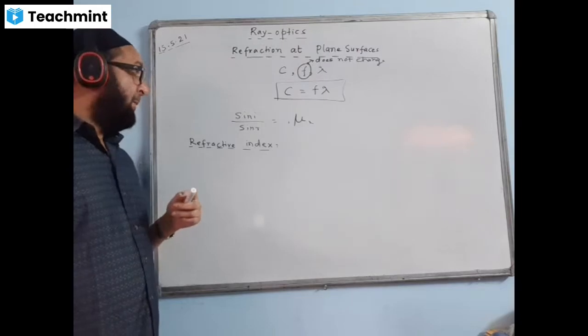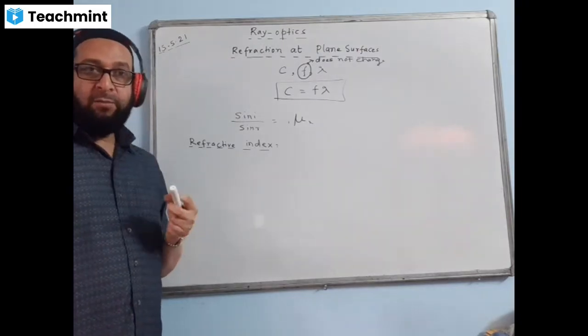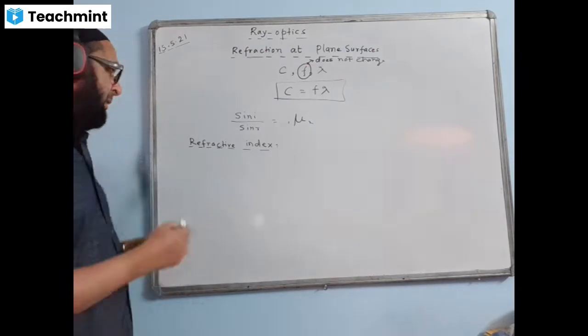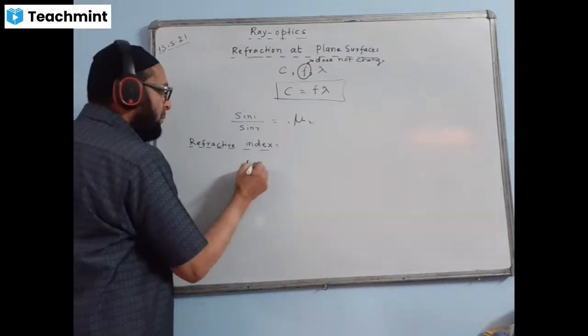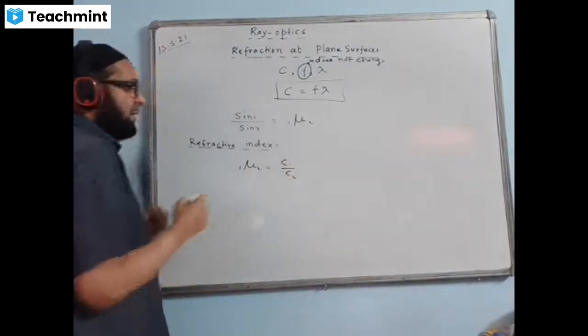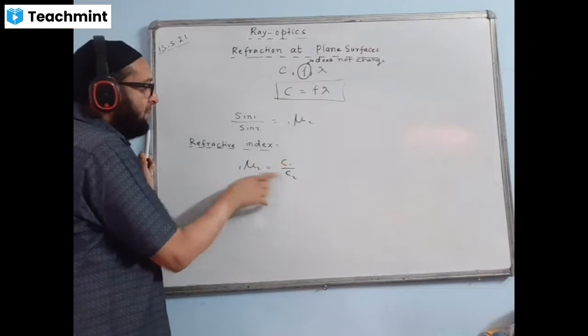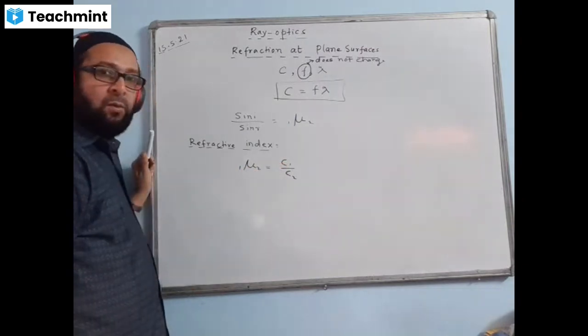It is a comparison between the speed of light in one medium with respect to another medium. So we write like this, 1 to 2, C1 by C2. The formula becomes like this. This medium, C1, this medium will come down, C1 by C2.